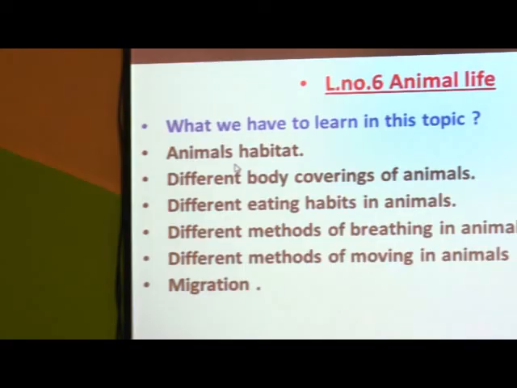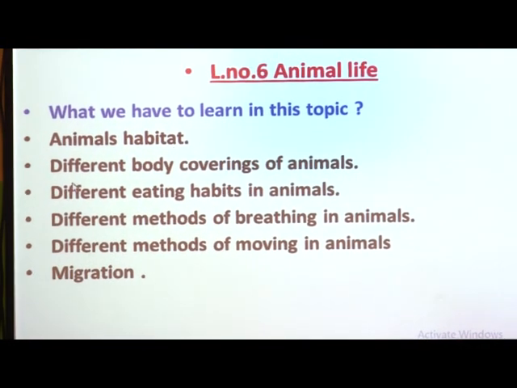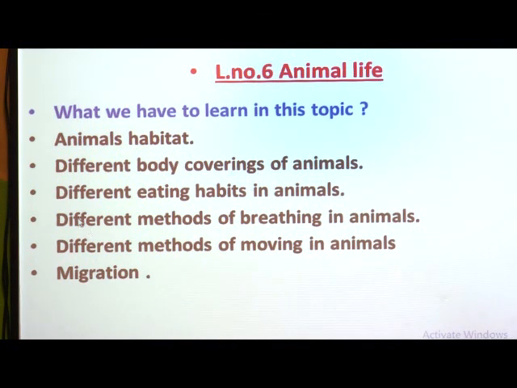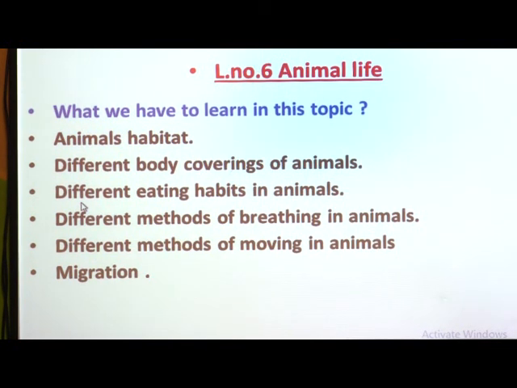So, in today's topic we have to learn about animal habitat, different body coverings of animals, different eating habits in animals, different methods of breathing in animals, different methods of moving in animals, and lastly we have to study one interesting point, that is migration.